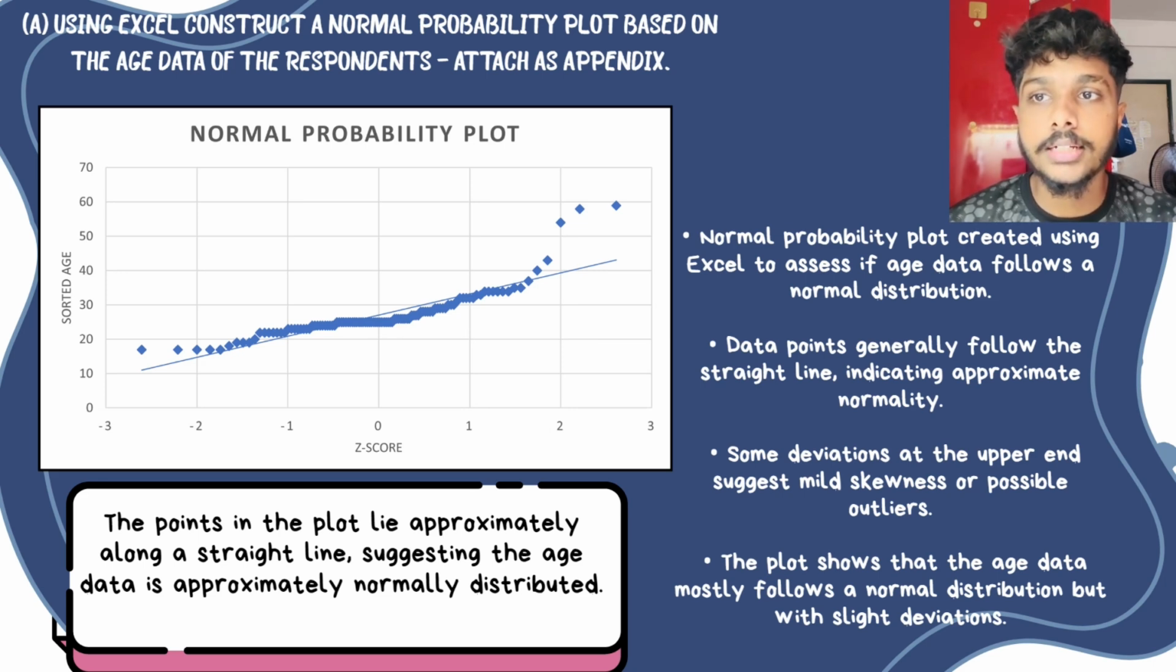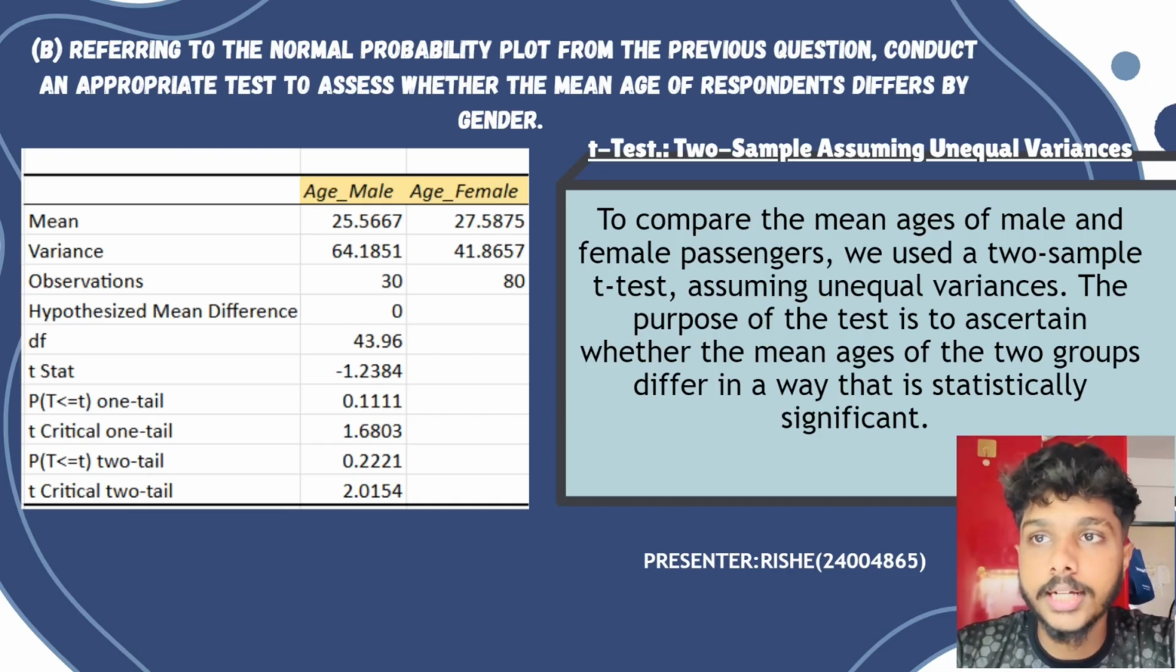However, there is some slight deviation at the upper end of the plot. This might indicate mild skewness or possible outliers in the data. Overall, the plot shows that the age data is mostly normal with only a slight deviation. Now we move on to the next analysis.